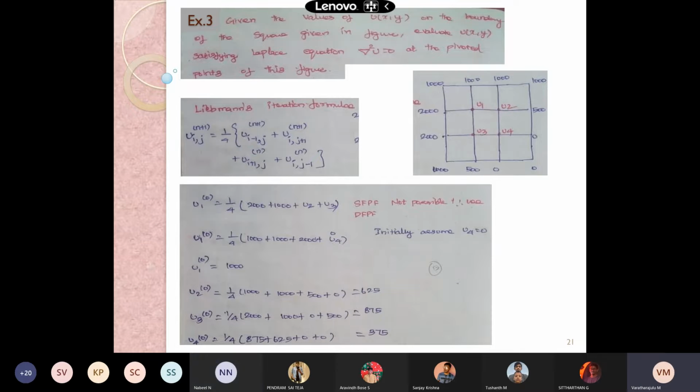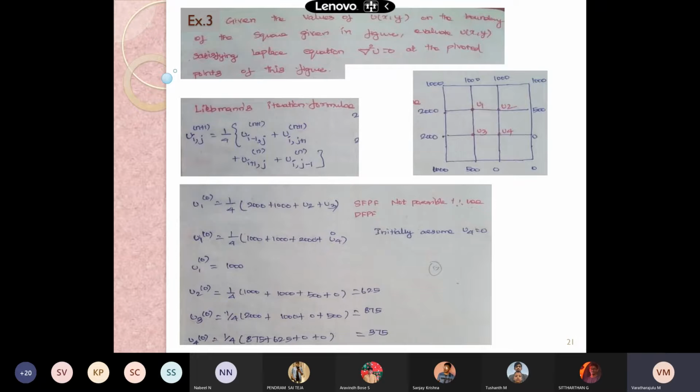This is the way we need to proceed with either the standard 5-point formula or the diagonal 5-point formula. Concerning the standard 5-point formula, in the last problem we had the midpoint, that is, we started our iteration from finding the result of U5, where we considered H, the interval, as 2. But in this case we don't have any midpoint, so we need to find one by one.